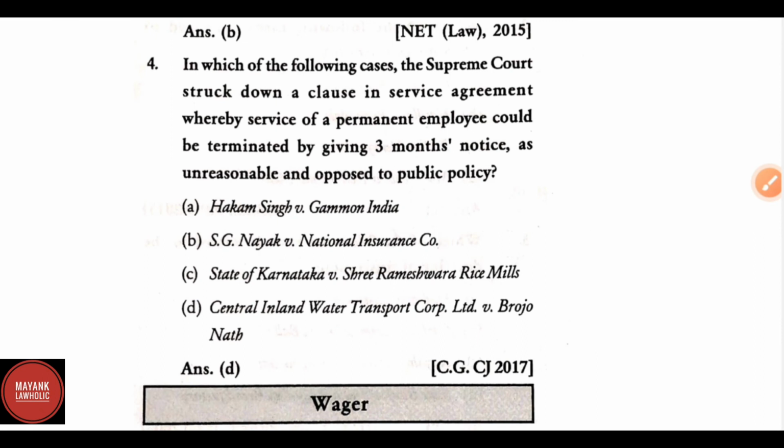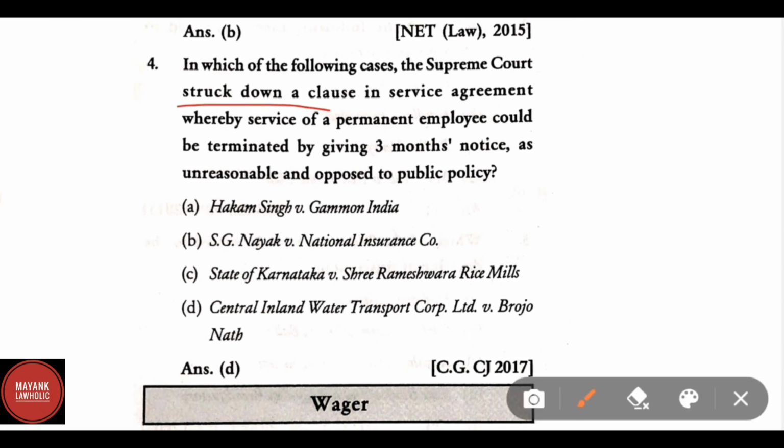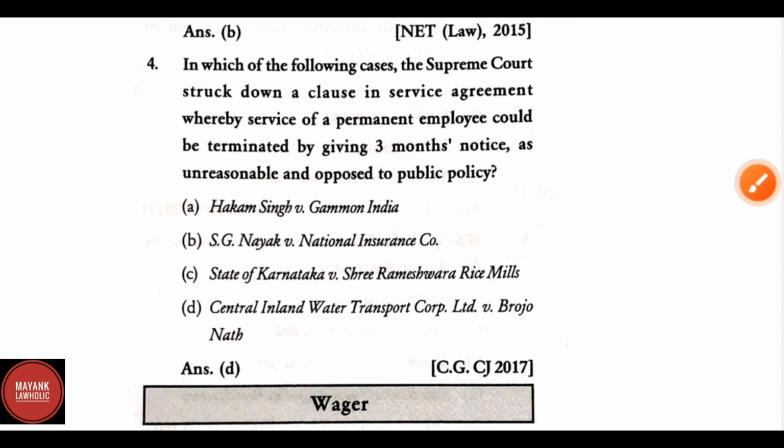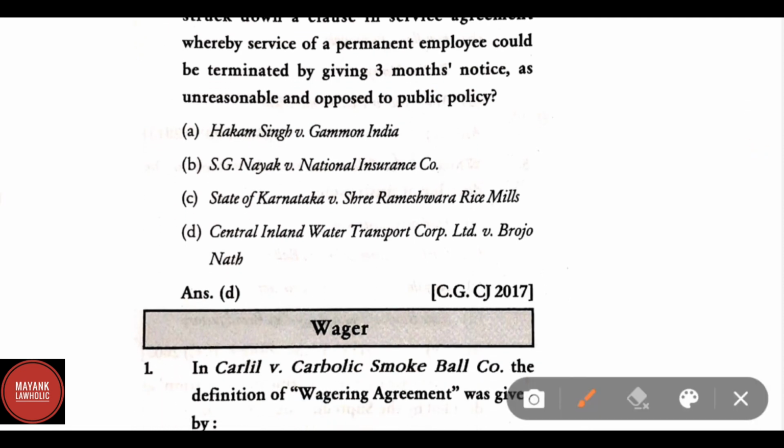In which of the following cases the Supreme Court struck down a clause in the service agreement whereby service of a permanent employee could be terminated by giving 3 months notice as unreasonable and opposed to public policy? Correct answer is Central Inland Water Transport Corporation Limited versus Brojo Nath.